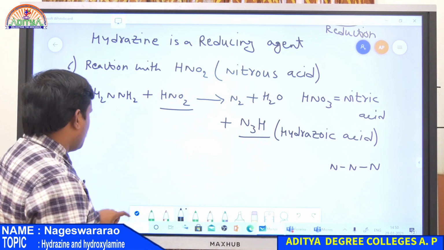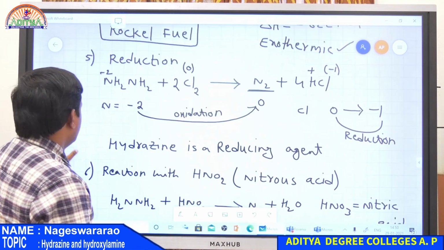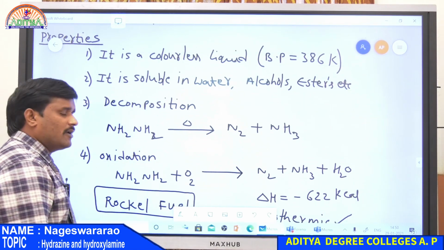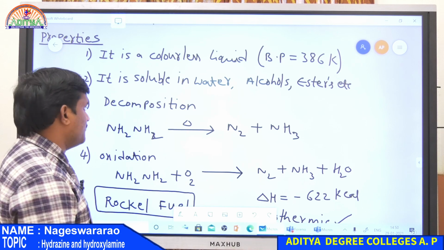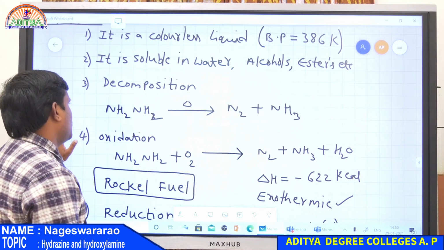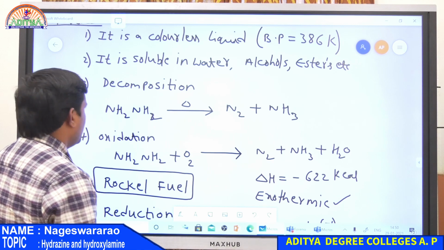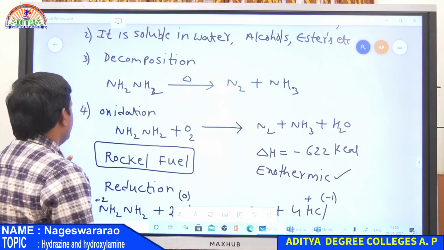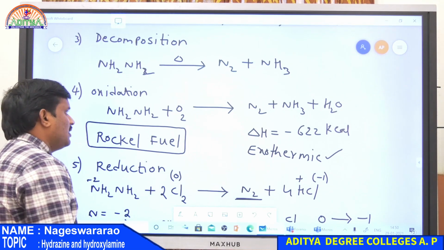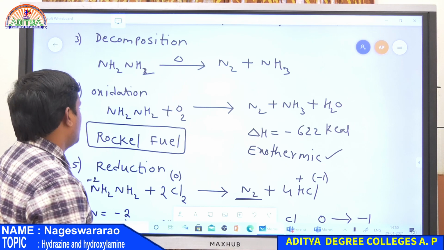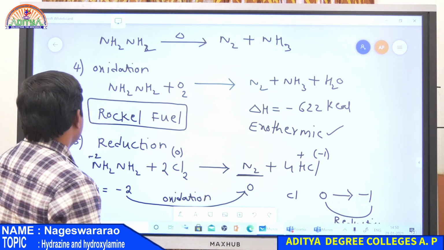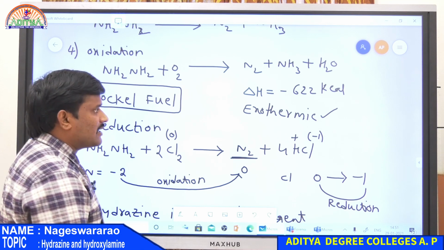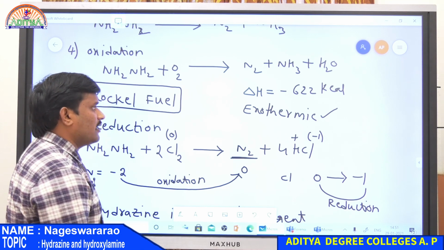So all these are the properties of hydrazine. Look at the properties again. First one is, it is a colorless liquid having a boiling point of 386 Kelvin. The second one is, it is soluble in water and also organic solvents like alcohols, esters. The third one is, whenever it is heated, it is decomposed into N2 as well as NH3. And the fourth one is oxidation. During oxidation, it is converted into N2 plus NH3, where delta H is equal to minus 622 kilocalories.